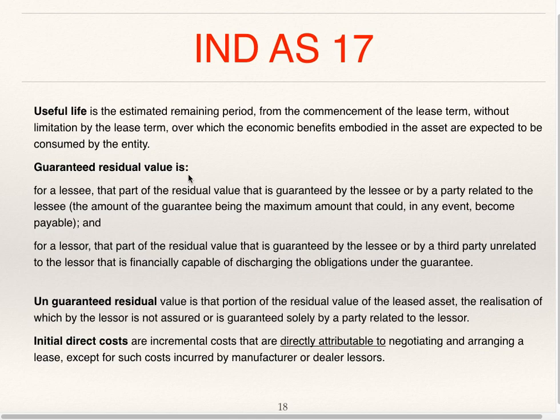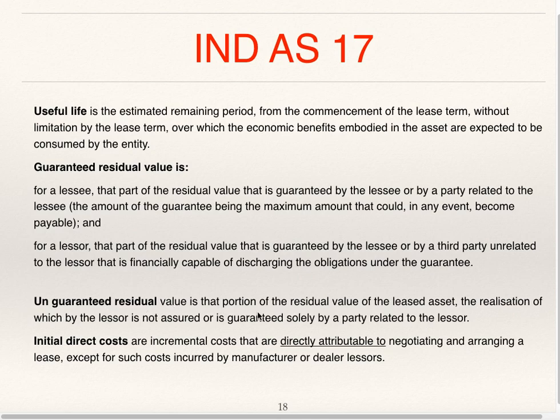Guaranteed residual value is, for a lessee, that part of residual value that is guaranteed by the lessee or by a party related to the lessee, the amount of guarantee being the maximum amount that could in any event become payable, and for a lessor, that part of residual value that is guaranteed by the lessee or by a third party unrelated to the lessor that is financially capable of discharging the obligations under the guarantee.